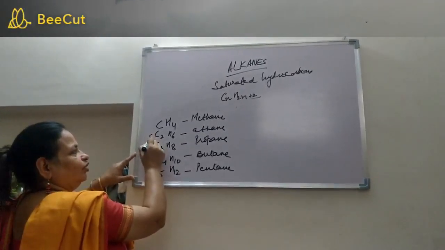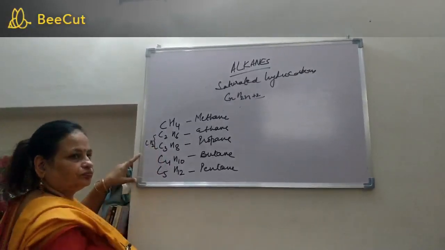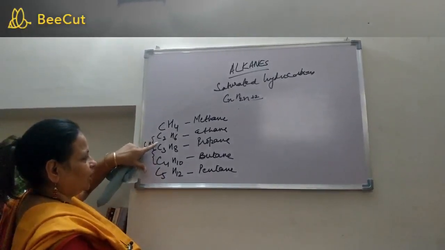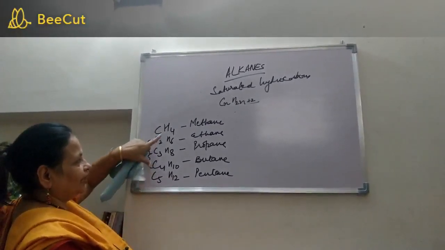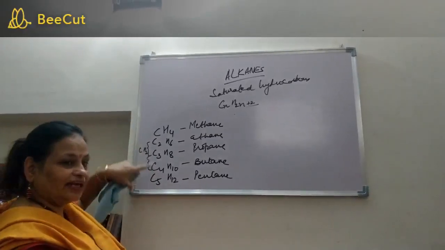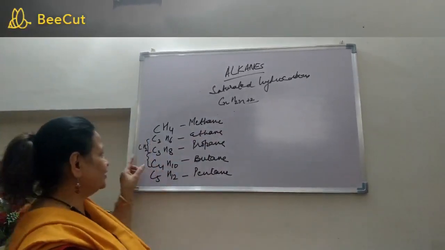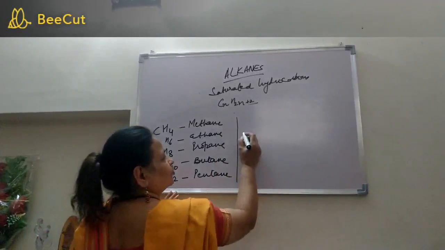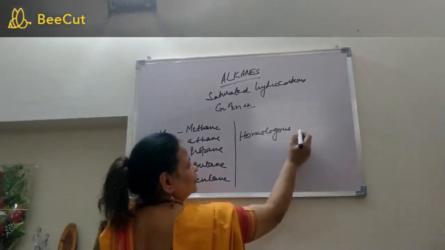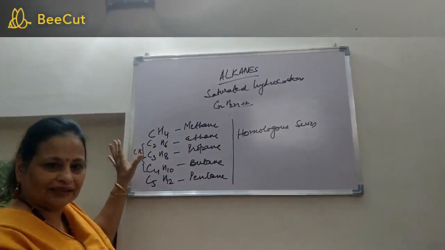Now do you notice that between any two consecutive members there is a difference of 1 carbon atom and 2 hydrogen atoms? You can see in any consecutive member, every time the carbon atom is increasing by 1 and the hydrogen atoms are increasing by 2. Now such a group of compounds, those which follow the same general formula and differ by a CH2 group, are referred to as a homologous series. Presently we are talking of the homologous series of alkanes.